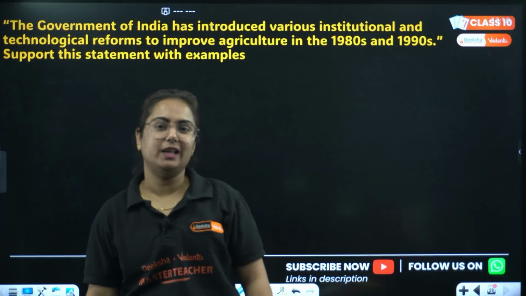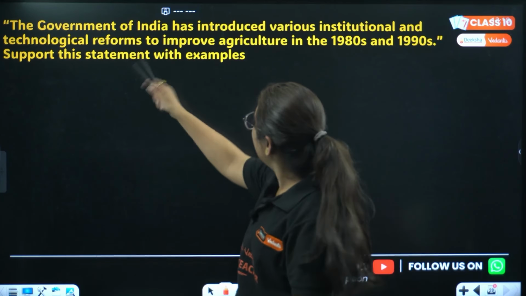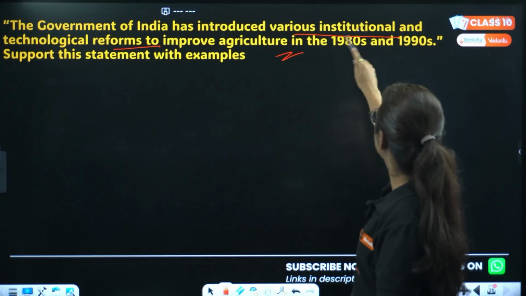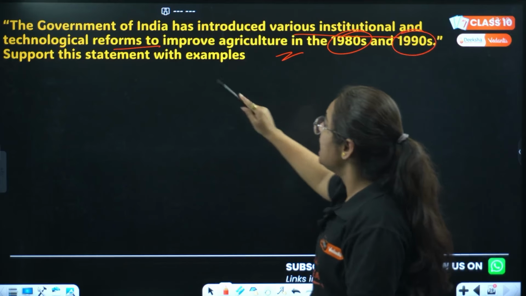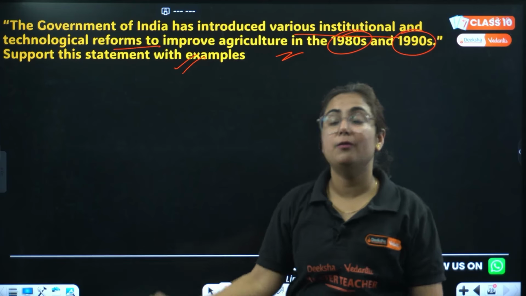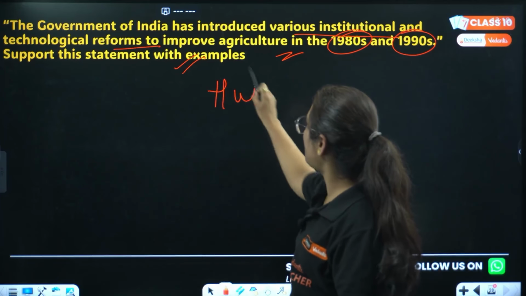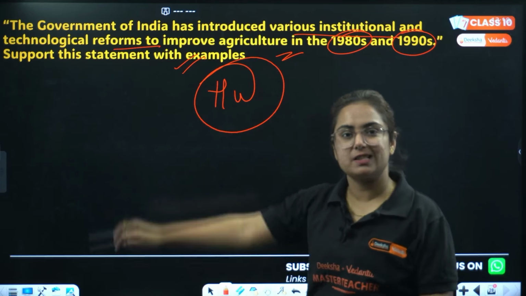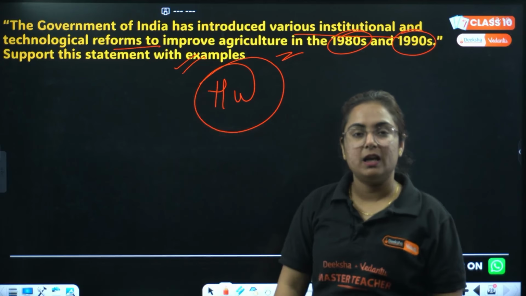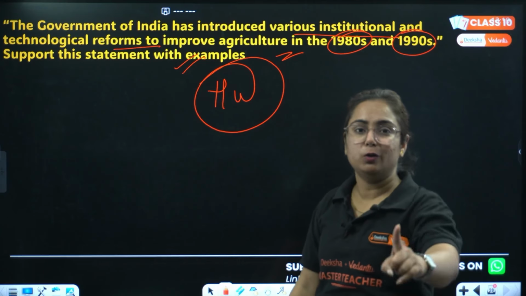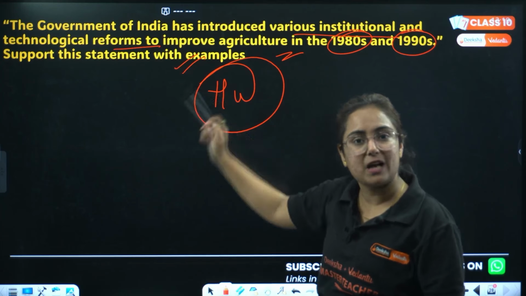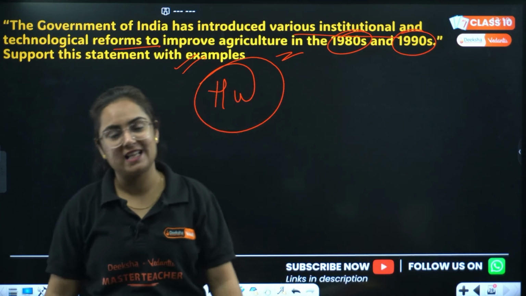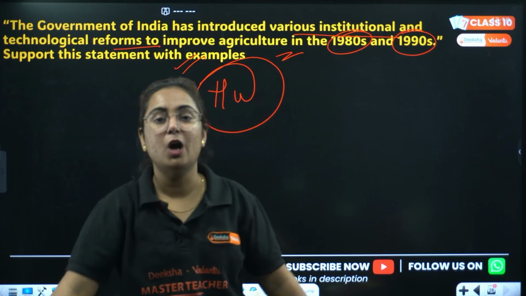One more homework question, just 2 questions. The government of India has introduced various institutional and technological reforms to improve agriculture in the 1980s and 1990s. Support the statement with examples. Why have I put this as a homework question? Open previous year question papers and see how many times this has been asked. This will be enough for you to make sure that this question should be done, practiced, and prepared in a final manner before you appear in the exam, and that is the reason I have put this as a homework question.